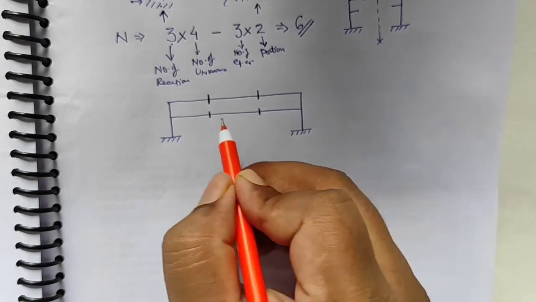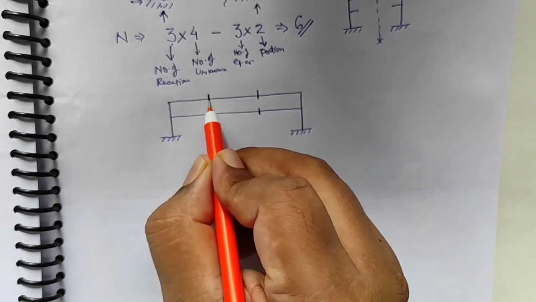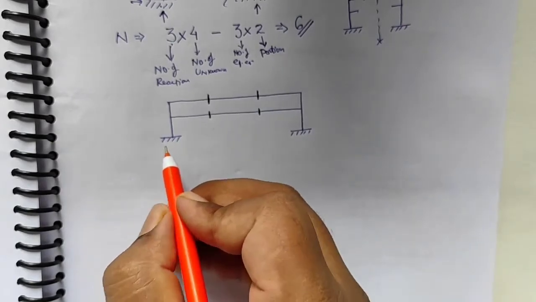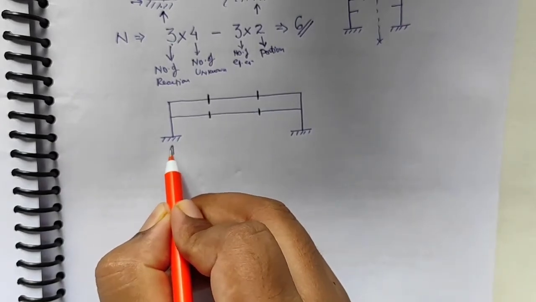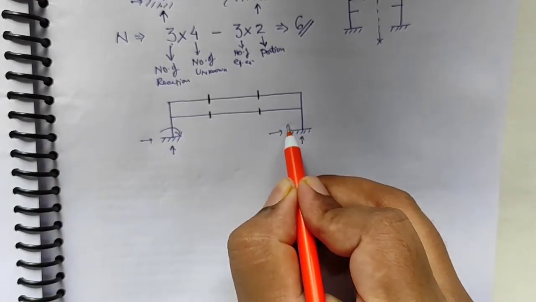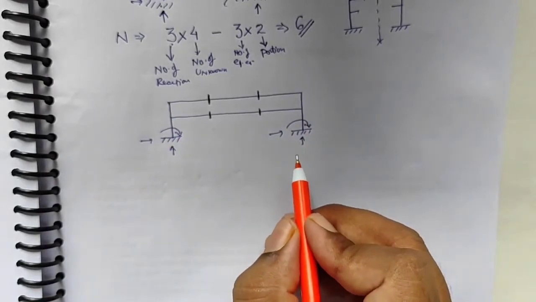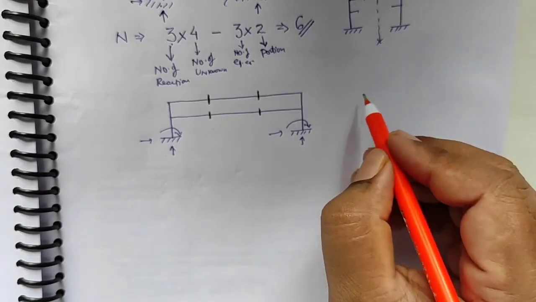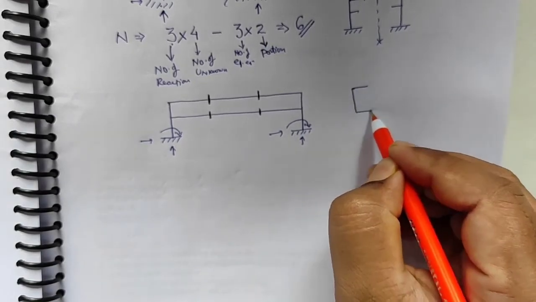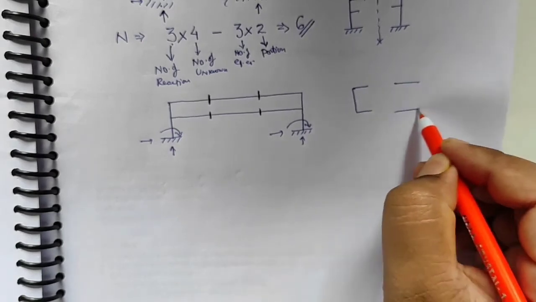I'll apply 4 cuts in the members. As I know, the fixed end will give me 3 unknown reactions at both the ends, and after application of cuts my frame will look like this,